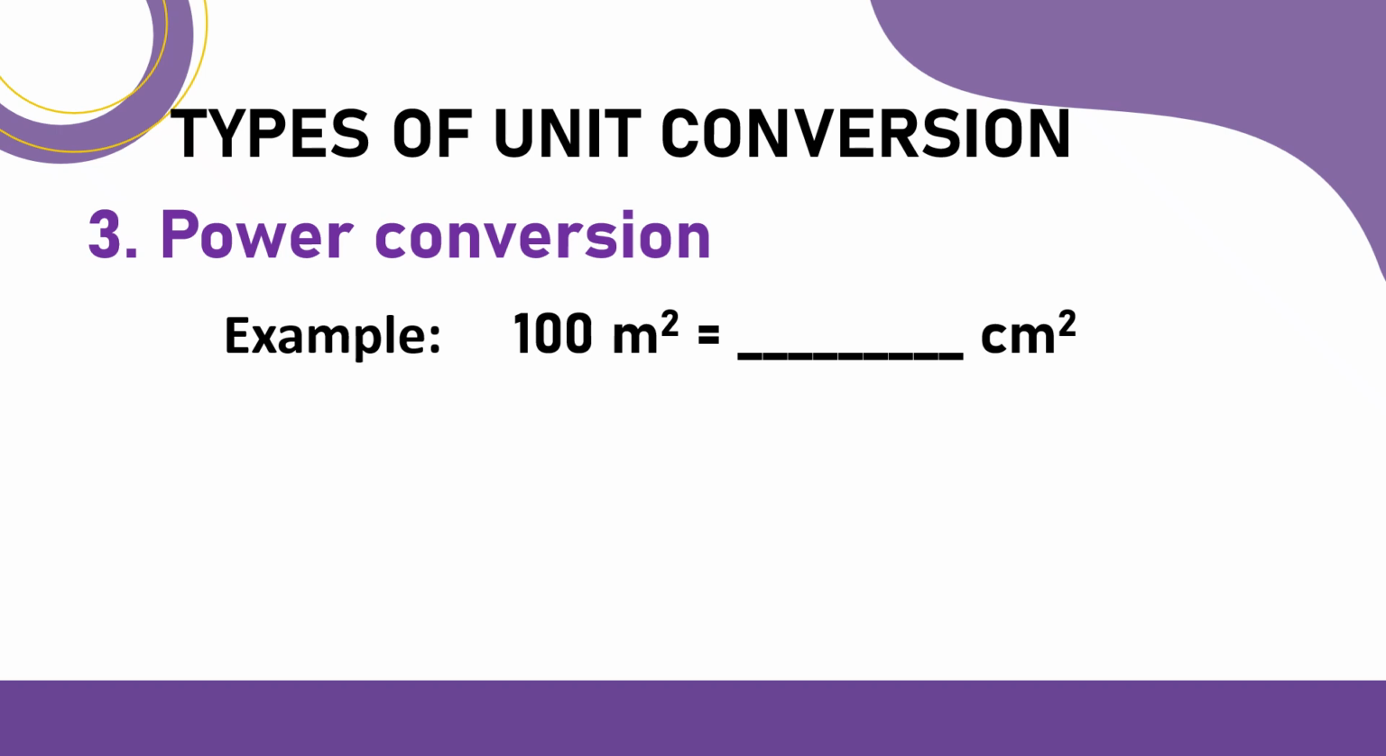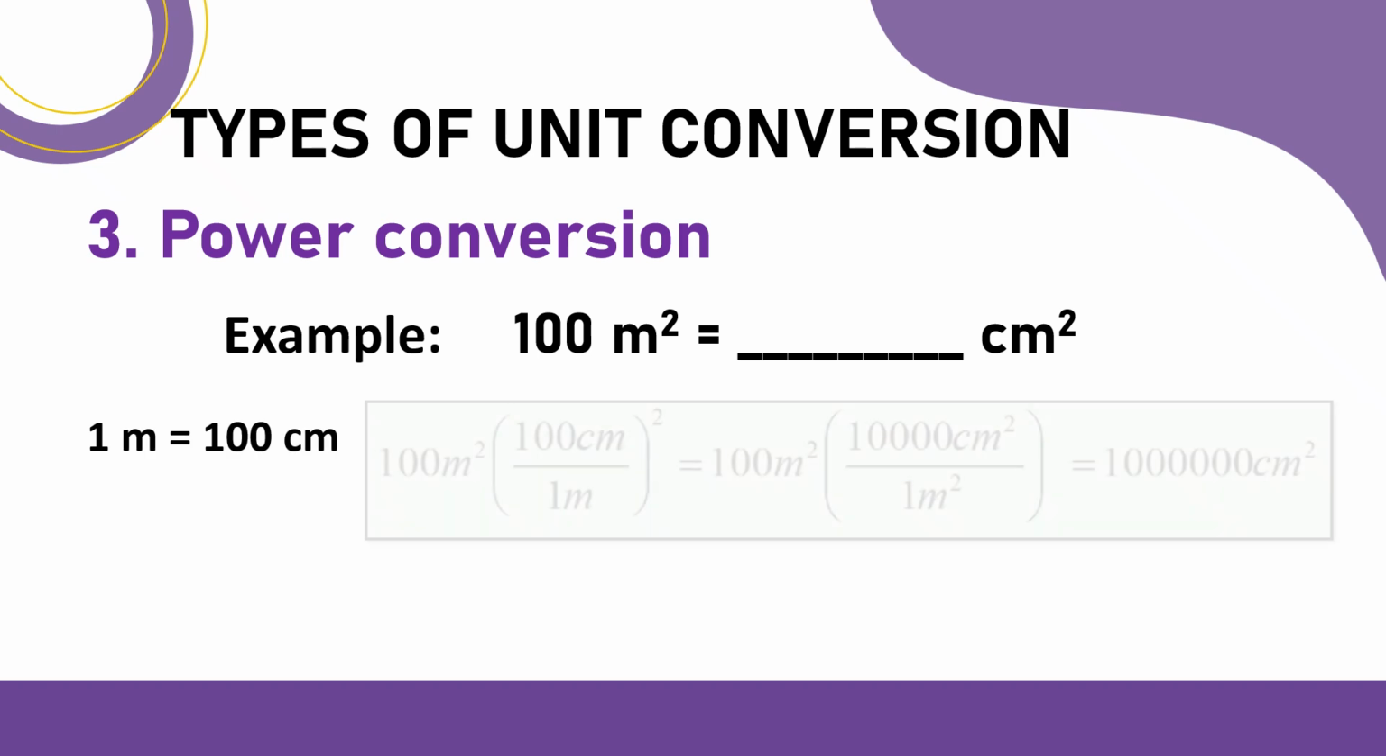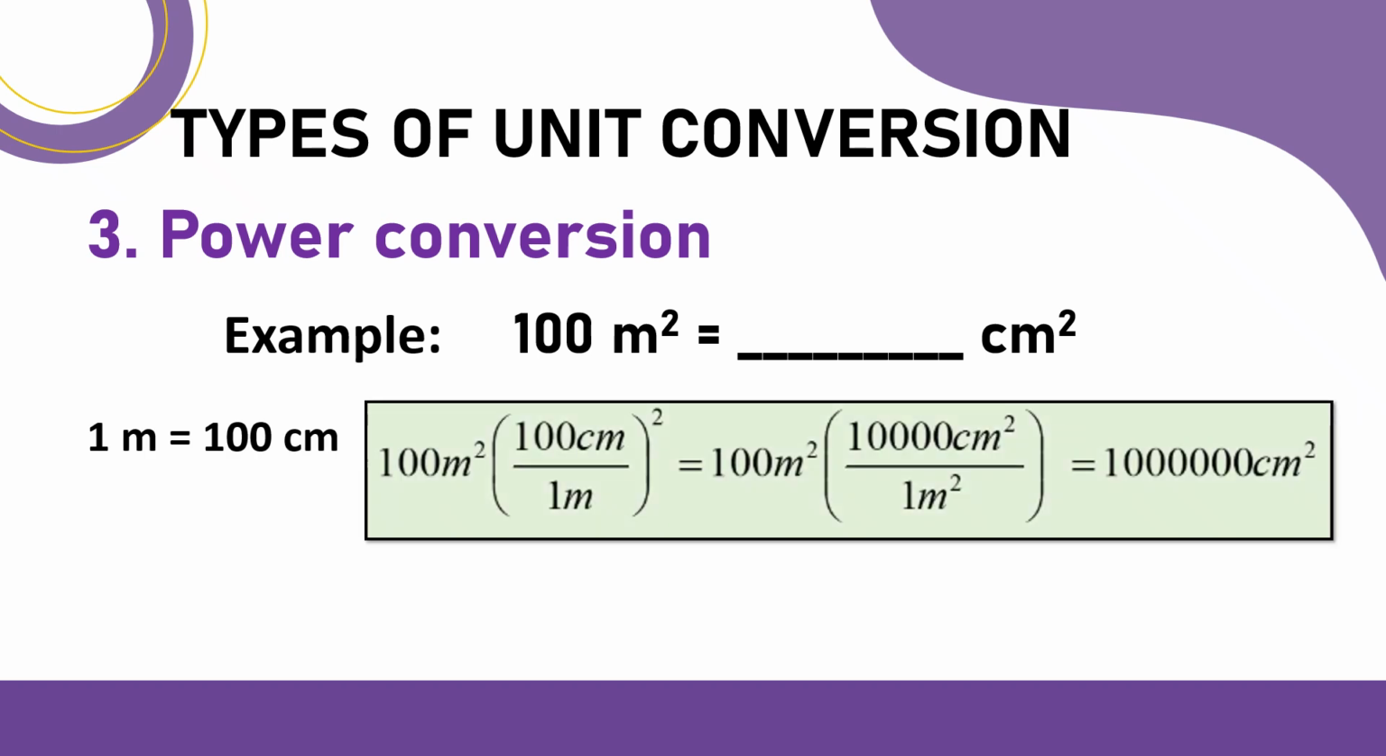Now, the next type of conversion is power conversion. This is simply converting units that are raised to a power. So this is also converting units involving exponents. In my example, I have 100 meters squared and I am looking for its equivalent in centimeters squared. So to solve this, I am going to square now the entire value or the entire conversion unit to arrive at 1 times 10 raised to the 6th power centimeters squared.